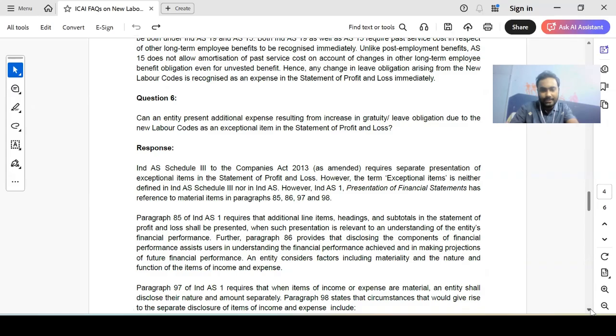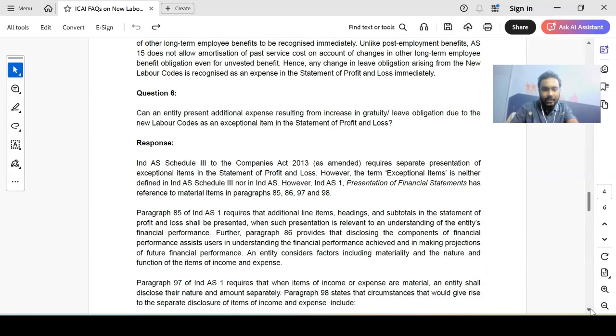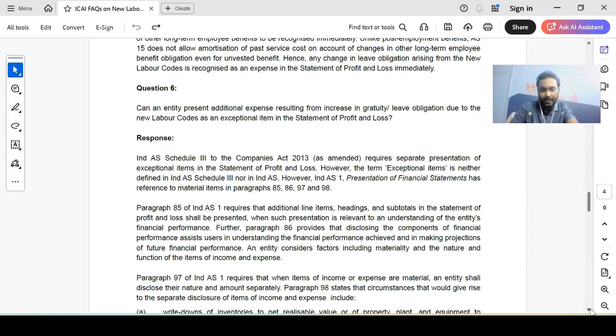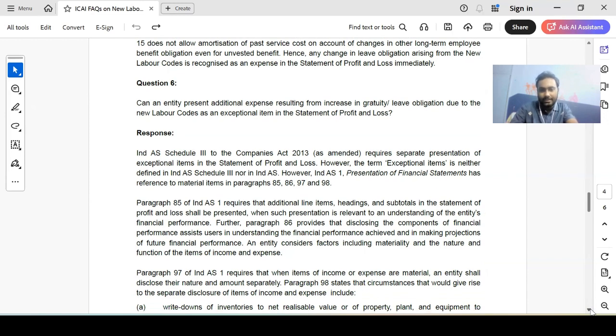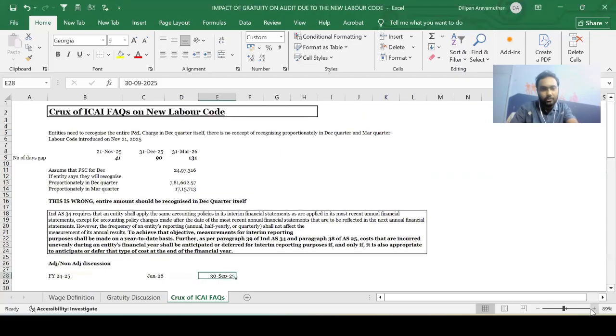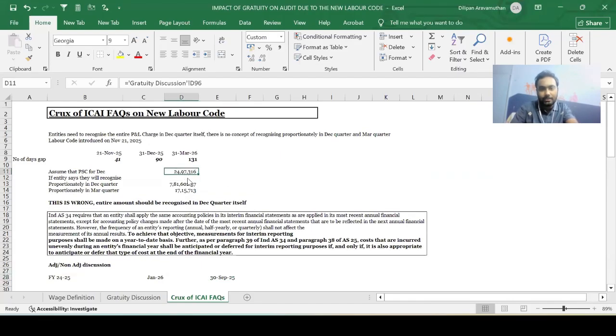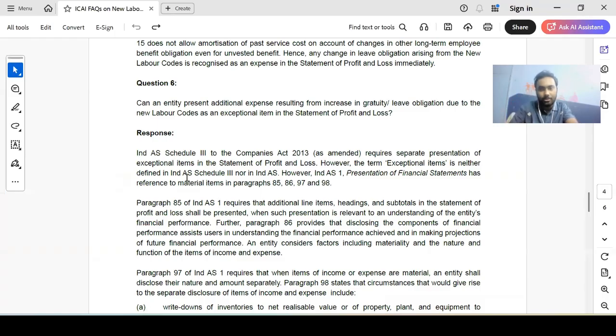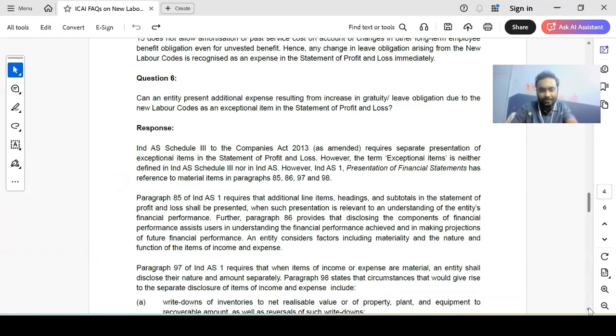Then paragraph 97 states that when an item of income or expense is material, the entity should disclose the amount and nature separately. Paragraph 98 states the circumstances that would give rise to separate disclosures of income and expense. So paragraph 97 is saying that when an item is material, the nature of the item and the amount should be stated separately. In our case, let's say the past service cost came out to 24,97,316, we should say that the past service cost on account of change in the new labor code is 24,97,316 separately. You have to highlight and show it separately, is what they're saying.